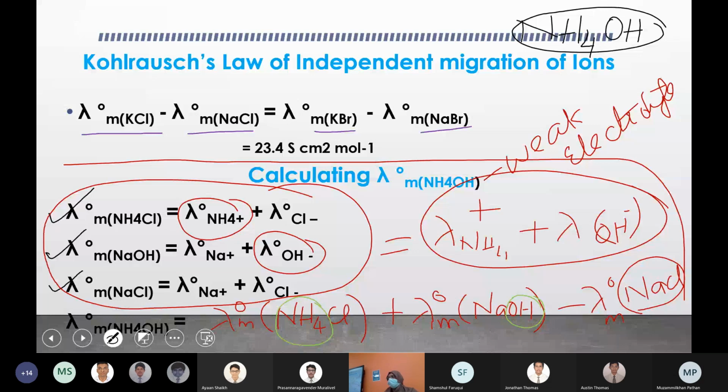Usually in Kohlrausch's law there are numericals, so when you do the numericals you will understand it better. So the limiting molar conductivity of a weak electrolyte is calculated using the values of strong electrolytes by applying Kohlrausch's law.